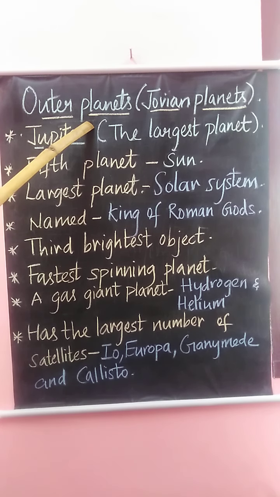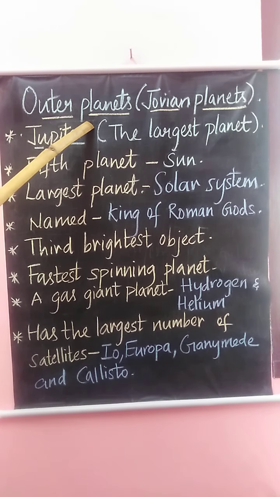It spins very fast. It is a gas giant planet. It is called a gas giant planet because its atmosphere is made up of hydrogen and helium like the sun.